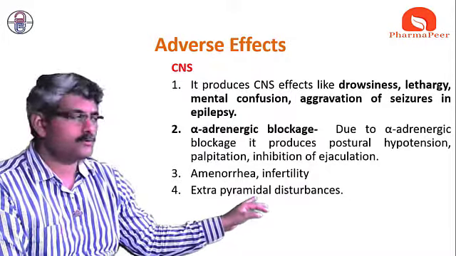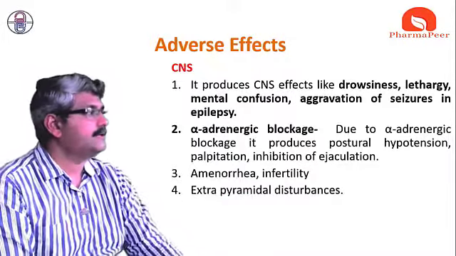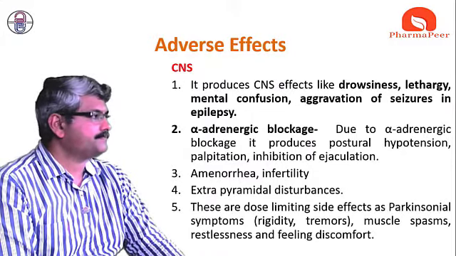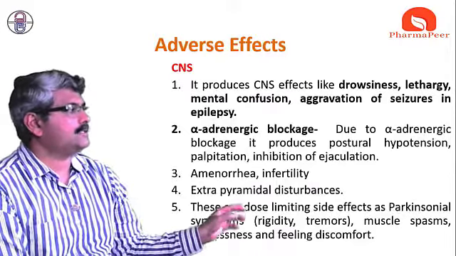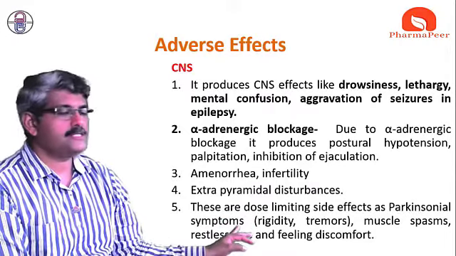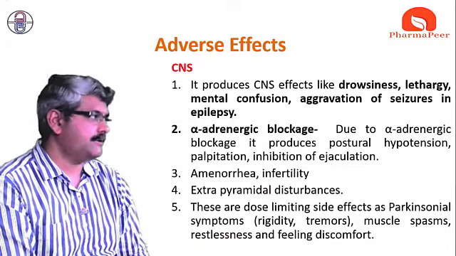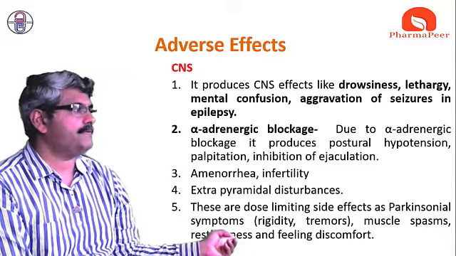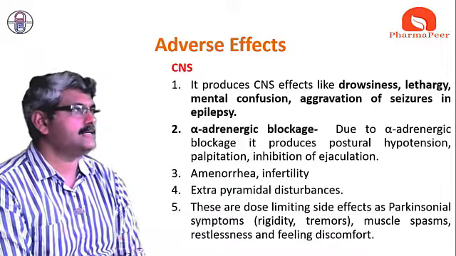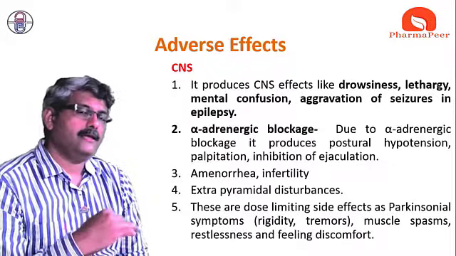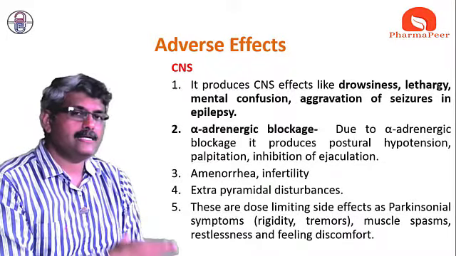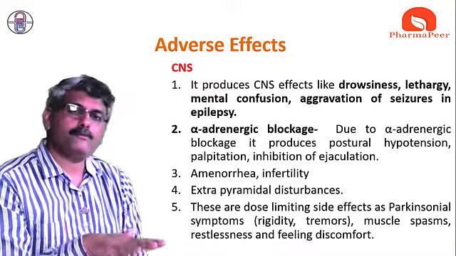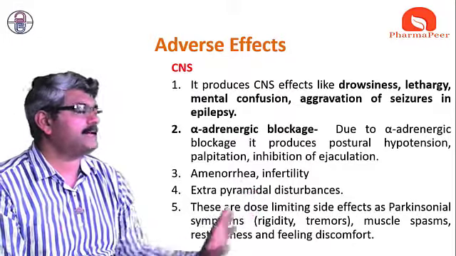Some extrapyramidal disturbances are seen as an adverse effect with this molecule. These are the dose limiting side effects, such as Parkinsonism symptoms like rigidity and tremor, muscle spasm, restlessness, and feeling of discomfort. So why do we call it dose limiting? Because of the level of dopamine. We have already seen the role of dopamine in Parkinsonism. If the quantity of dopamine decreases, then there is Parkinsonism.